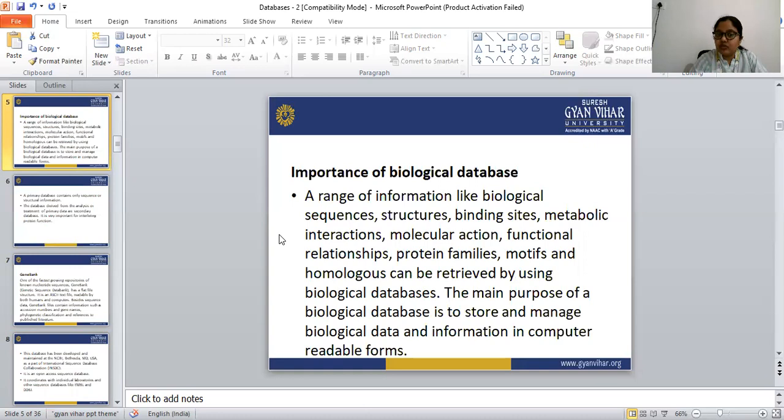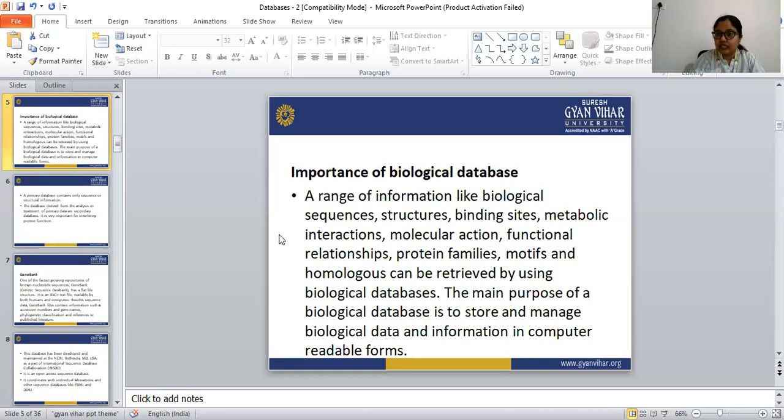The main purpose of a biological database is to store and manage biological data, and the information in the computer should be in a readable form. The main purpose of the biological database is to store all the data in one place and manage all the biological data in one place.